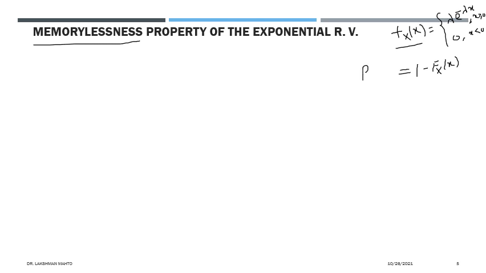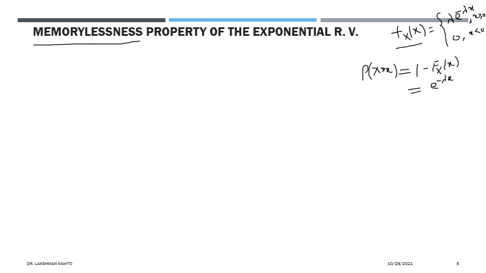It is the probability that x is greater than or equal to a small x, and it can easily be expressed in terms of the exponential function, e to the power minus lambda x. So this one is the probability of the tail.